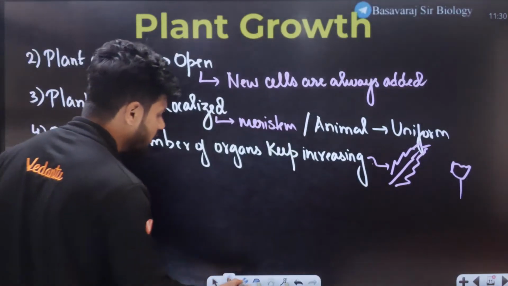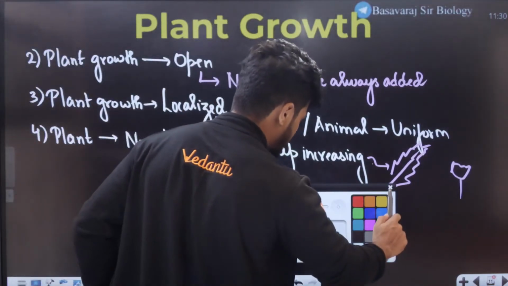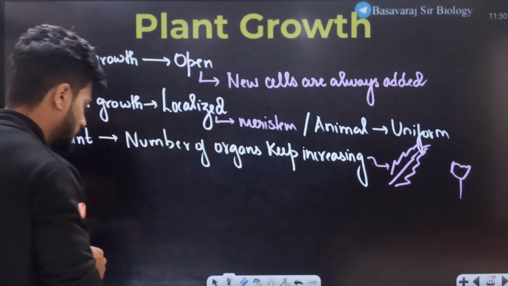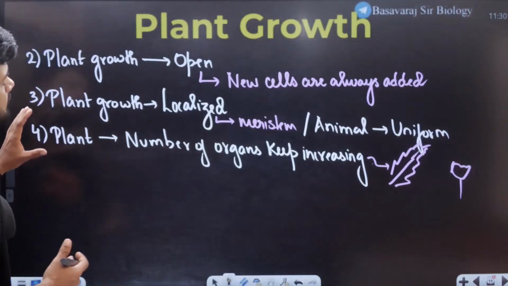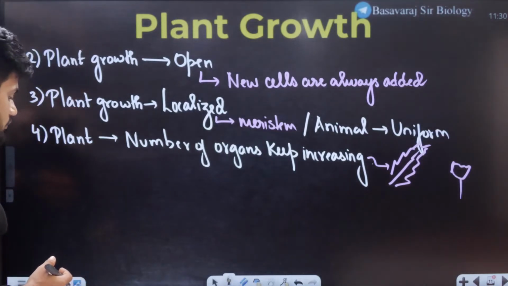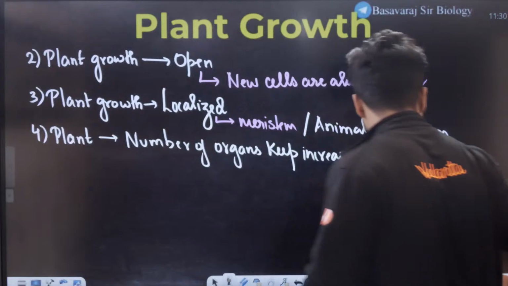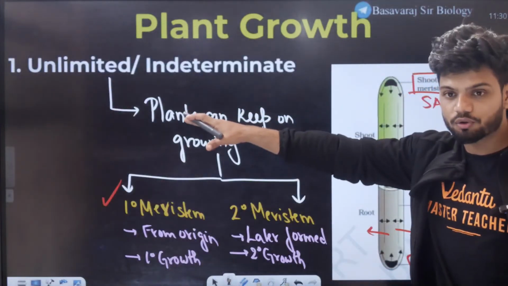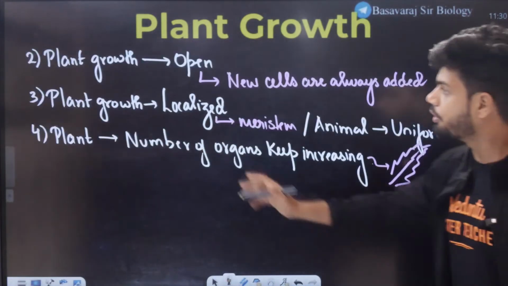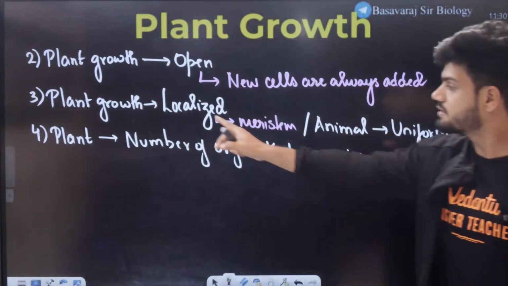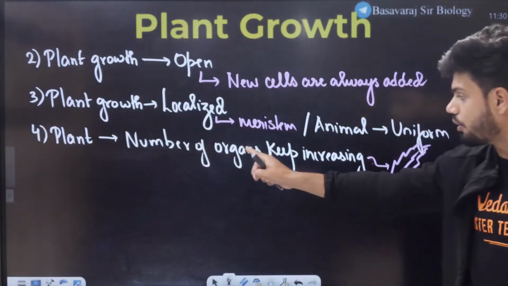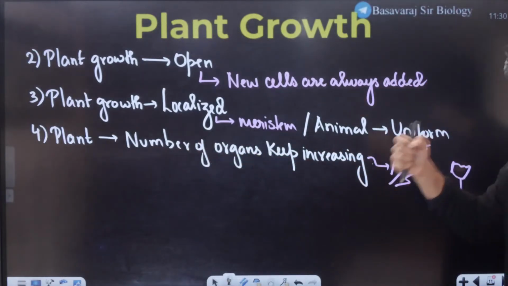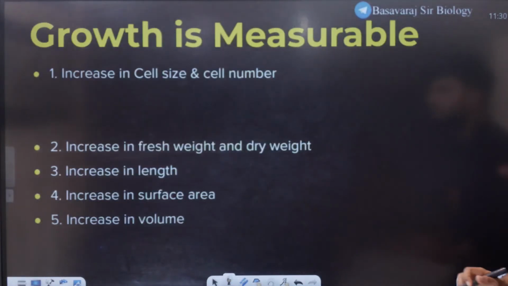Now students, understand the next point. In the case of plants, I think only 4 points are there. Okay, so the first one is what? Unlimited growth, indeterminate. The second point is open. The third point is localized. The fourth point is basically that the number of organs keeps on increasing.